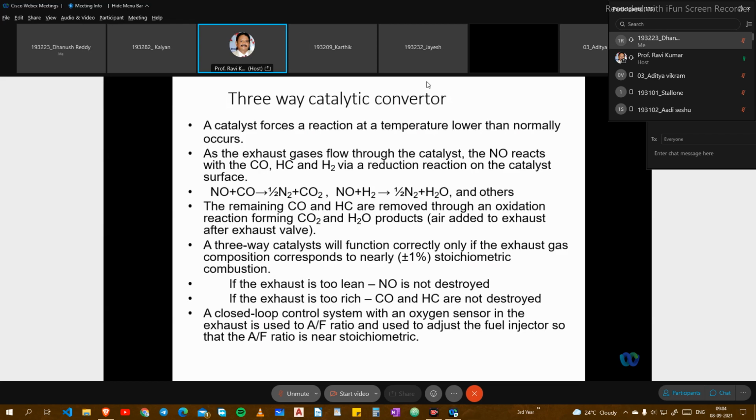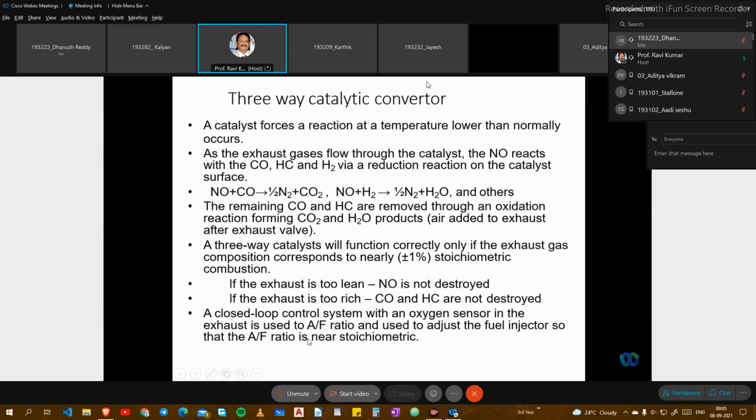We are talking about how a three-way catalyst will function correctly only when the exhaust gas composition is nearly plus or minus 1% of stoichiometric combustion. If the exhaust is too lean, NO is not destroyed, because with a higher air percentage and lower fuel, we have a lean combustion, and there NO is not destroyed. If the exhaust is too rich, meaning a rich mixture with more fuel and less air, that also creates more CO and HC that are not destroyed. The three-way catalytic converter gives very good purification, but the stoichiometric percentage should be maintained to get good combustion.